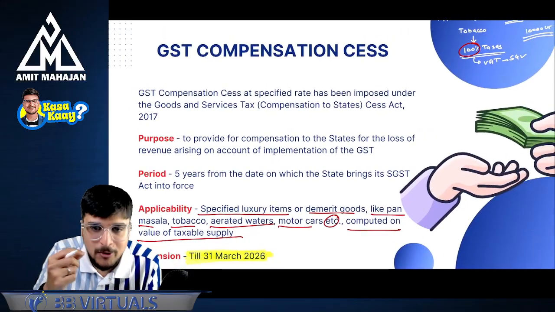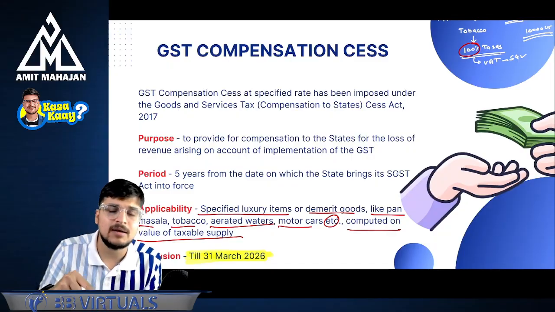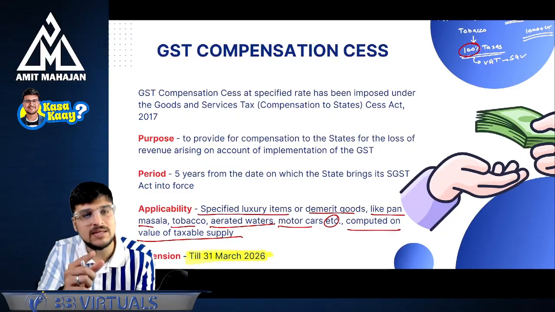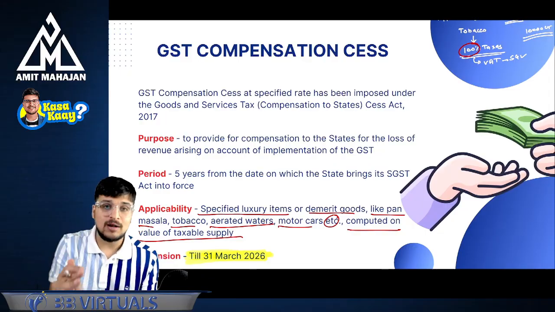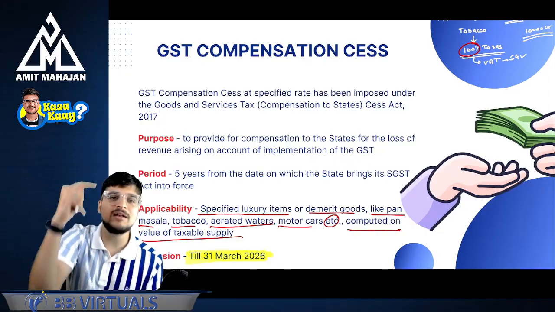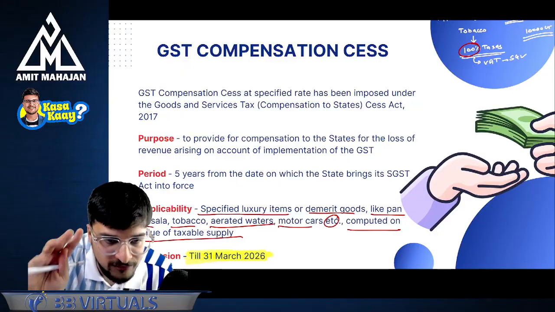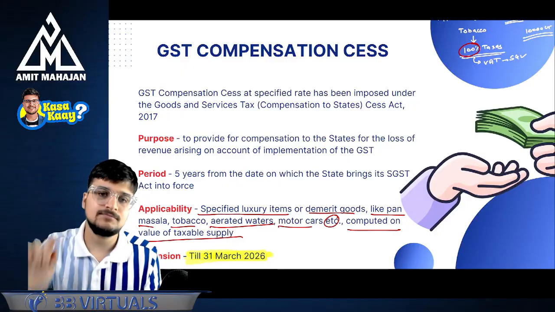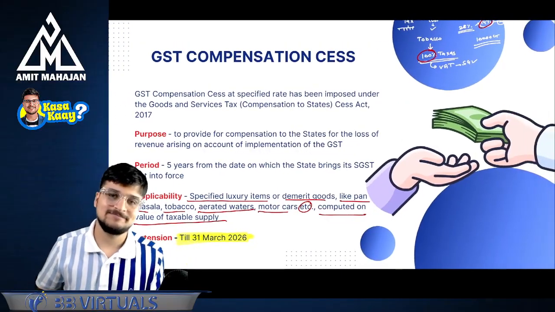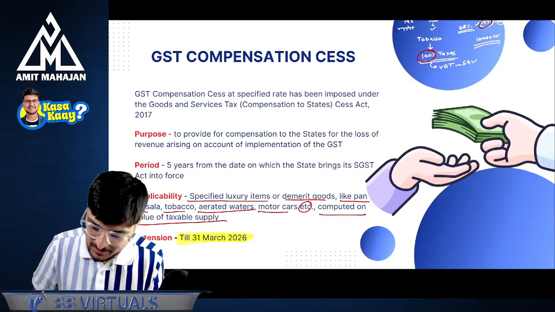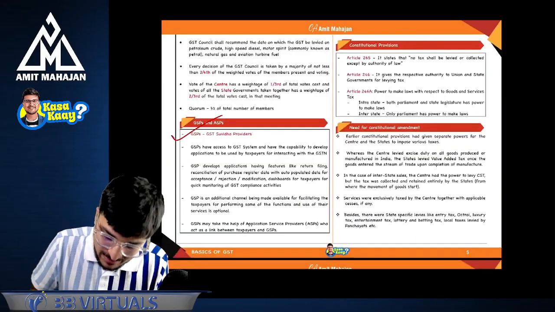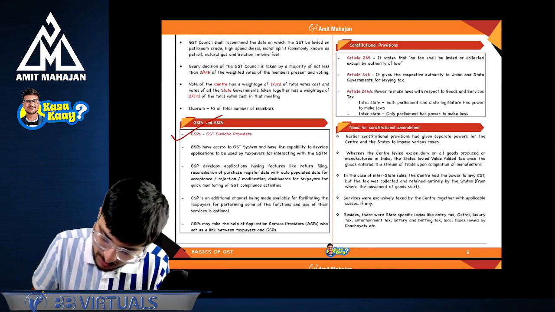The cess is the amount which is collected by the central government from us to compensate the state government for the losses which the state government incurred due to the introduction of GST. Are you clear? Right? So this is how we are done with the first chapter.